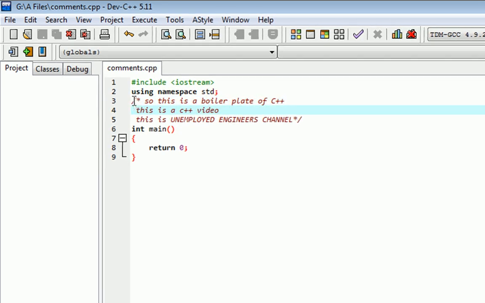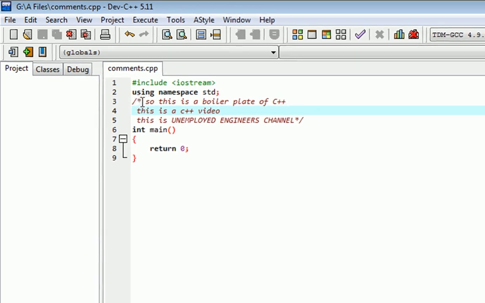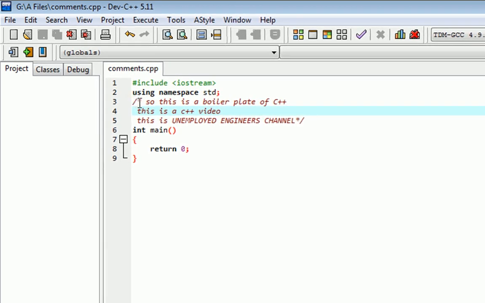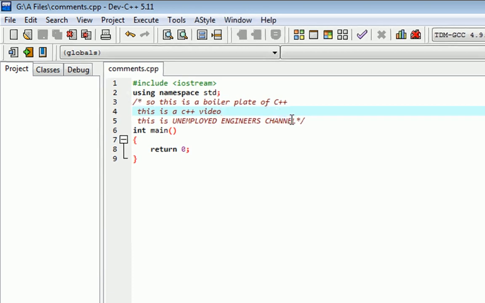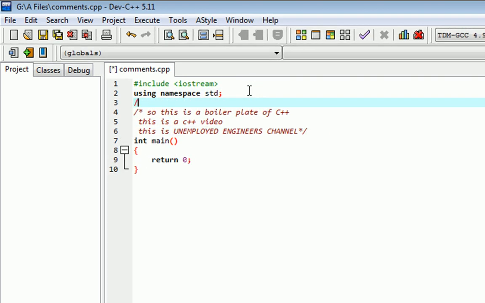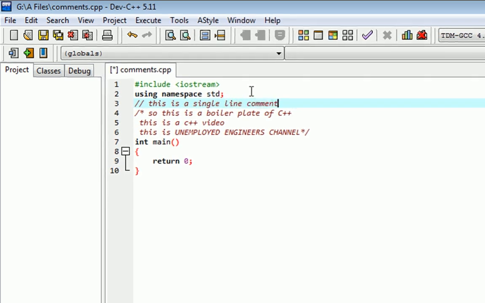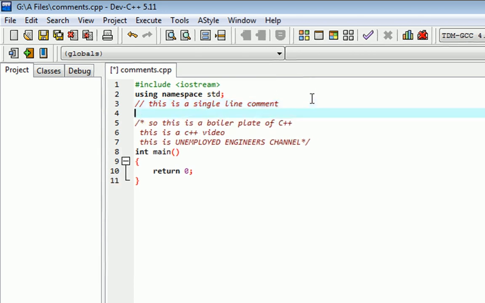So this is how you write a multi-line comment: at the starting of the comment you have to put a slash and then a star, and at the ending of the comment you have to put a star and then a slash. And this is a single line comment. Okay, so hope you can understand this.